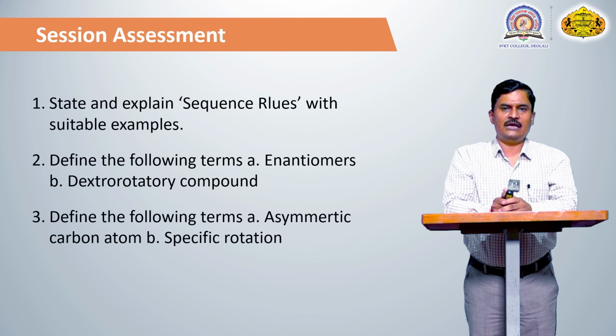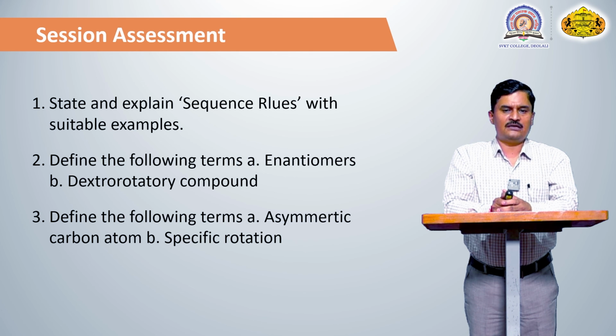What is meant by geometrical isomers? State and explain the sequence rule with a suitable example. Students must learn the sequence rule. The sequence rule is most important, because if we do not understand it, then we cannot work out the E-Z nomenclature system or the R-S nomenclature system. Both systems depend upon the sequence rule, so the sequence rule is the most important topic.